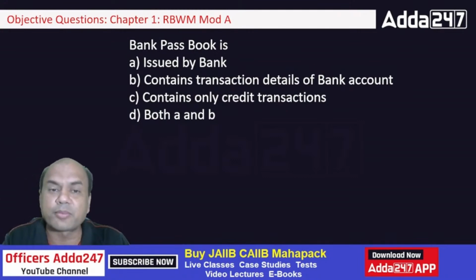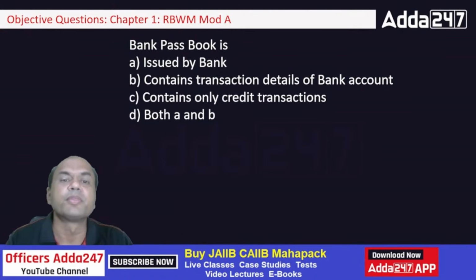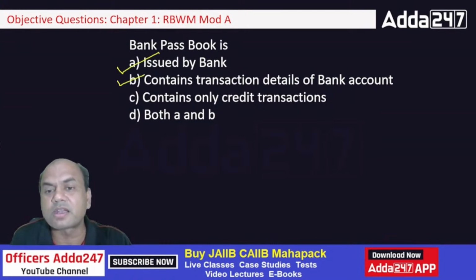As per the RBI mandate, you have to give the bank passbook, but in private banks, it's practically gone. They always give you the bank statements. So bank passbook is, what is the answer? A and B, issued by the bank, correct. Contains transaction details of the bank account, correct. Contains only credit transactions, that is wrong, because it contains credit as well as debit, both, isn't it?